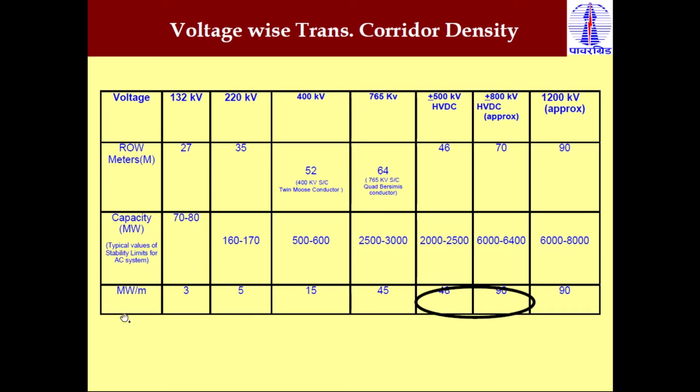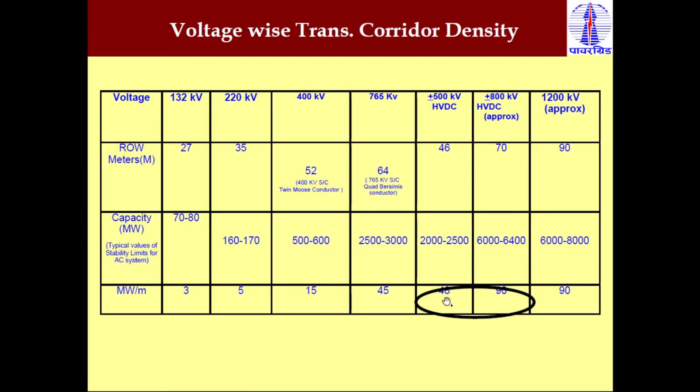Then this last row shows the density of power that can be transferred by the particular voltage HVDC or HVAC line. This is the megawatt per meter power transfer capacity, and we know that in an HVDC system we can transmit more power with a small width of transmission line.